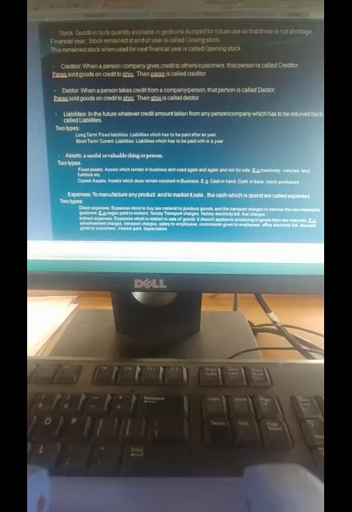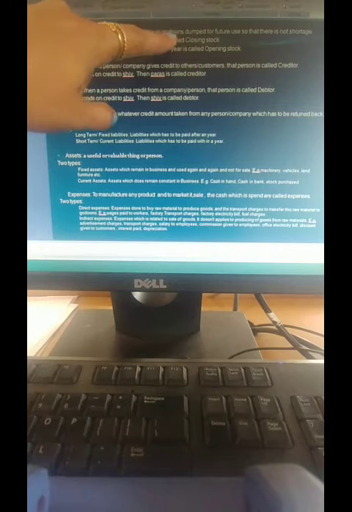It means the overall bulk of goods which is purchased and which is dumped into the godowns.